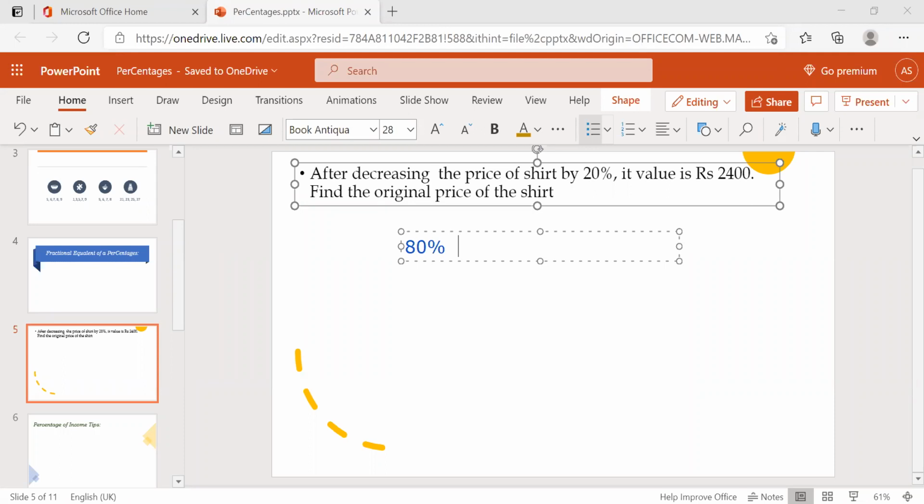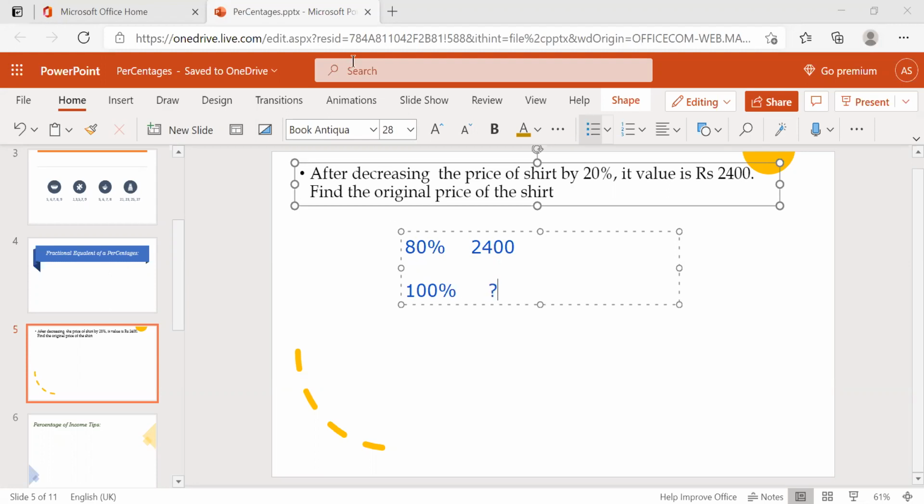They decreased 100% by 20%, so the 80% value they have given here is 2400, right? Now what they're asking is the 100% value, before decreasing.